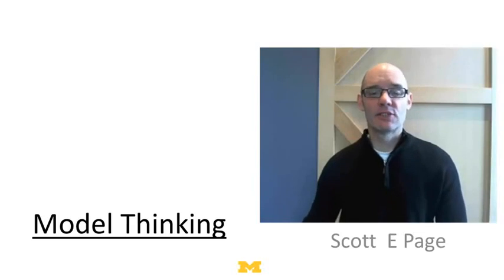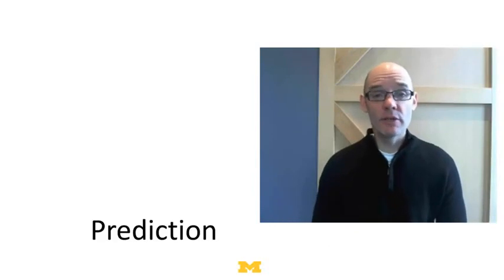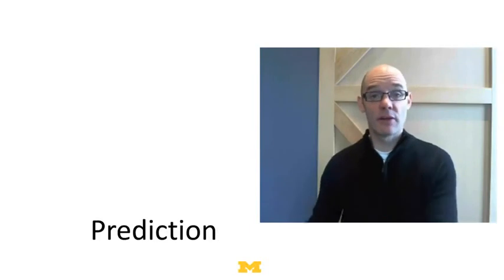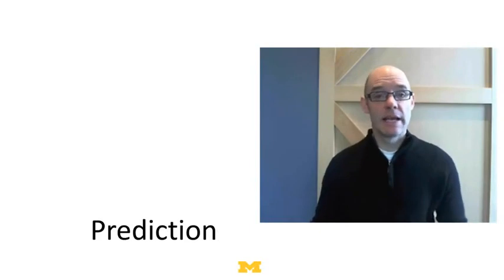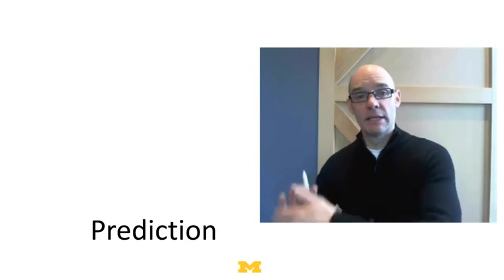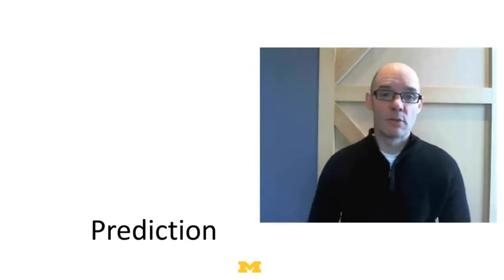Hi, in this lecture we're going to talk about prediction, and what we're going to do is go back and look at some of the models we learned earlier in the class. Particularly we're going to look at the category models and the linear models we looked at, and we're going to show how those were in fact predictive models and how they enabled us to get estimates of what was going to happen in the real world.